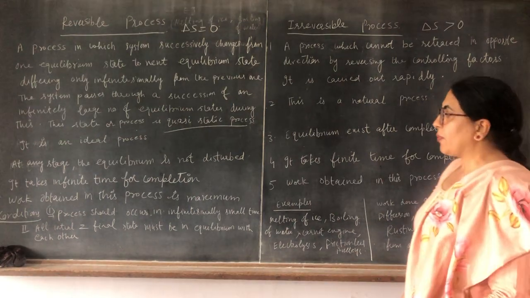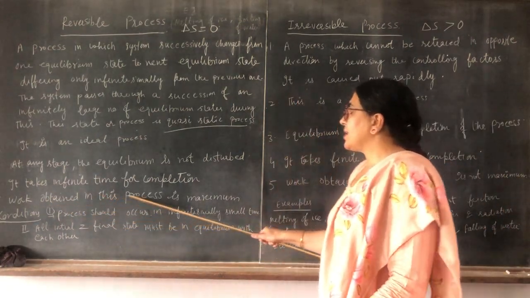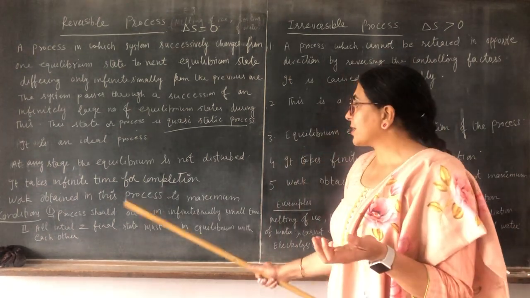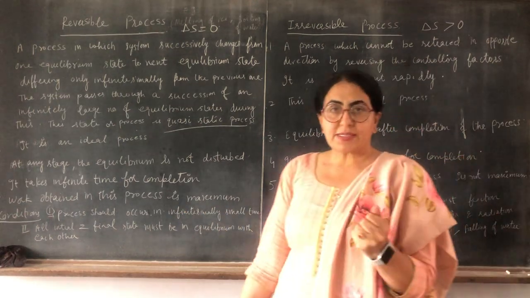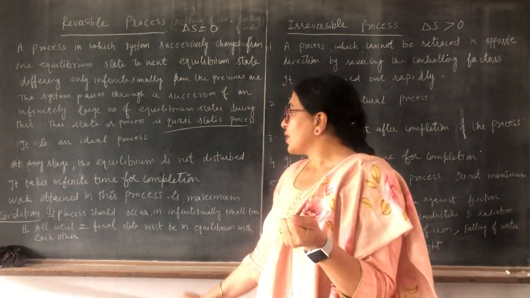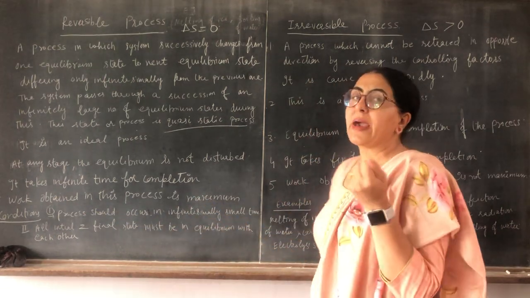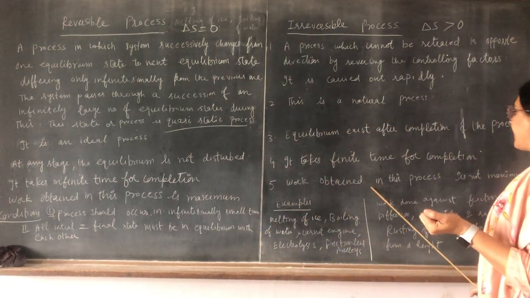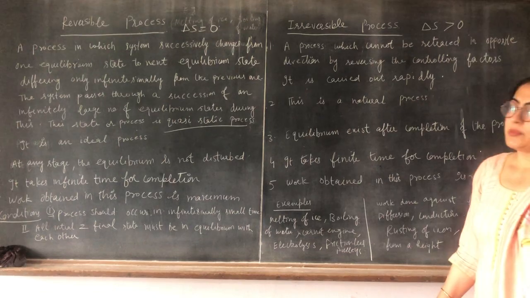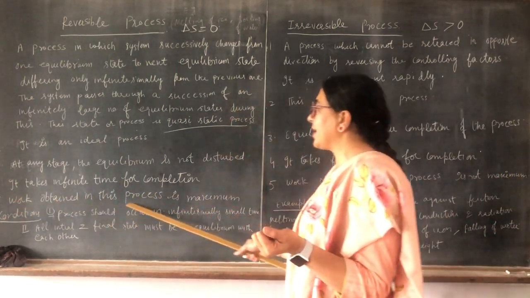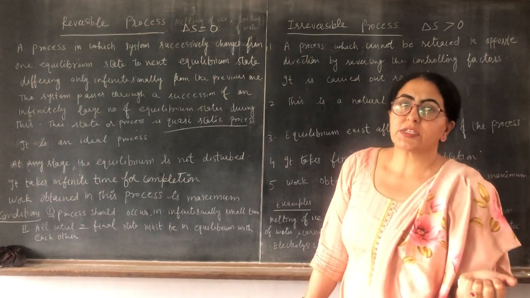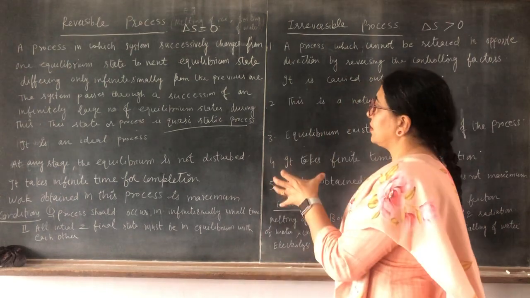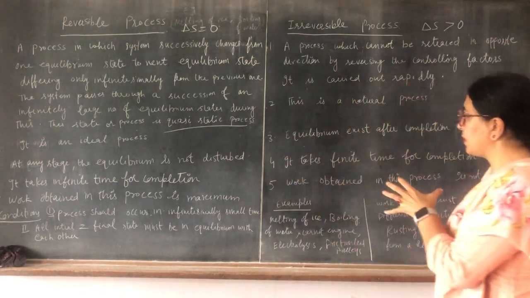Fifth point, the work obtained in a reversible process is maximum. Why? Because the system is in equilibrium, so the work done is maximum and the losses are less. In an irreversible process, the work obtained is not maximum. That's why the reversible process is very prominent in thermodynamics, because the work obtained is maximum. So this is all about reversible and irreversible processes.